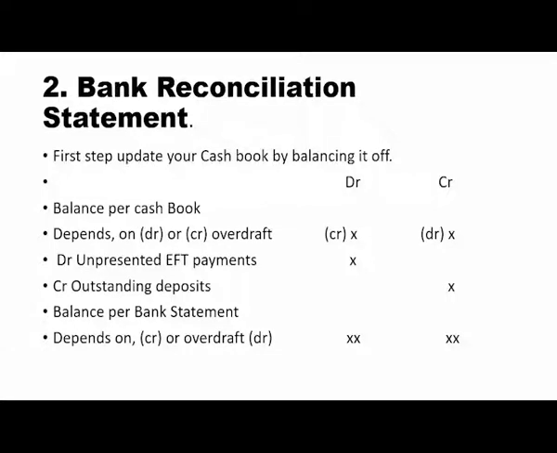You have to make sure that you bring your cash book first updated, then you check missing figures that are not reflected or recorded in the bank statement, then you update your bank statement. Depending on the balance, your final balance might be on the debit side, which is an overdraft that you're owing the bank. But once your final balance in the bank reconciliation statement is on the credit side, it means you have money in your account. Let's proceed to the next topic.